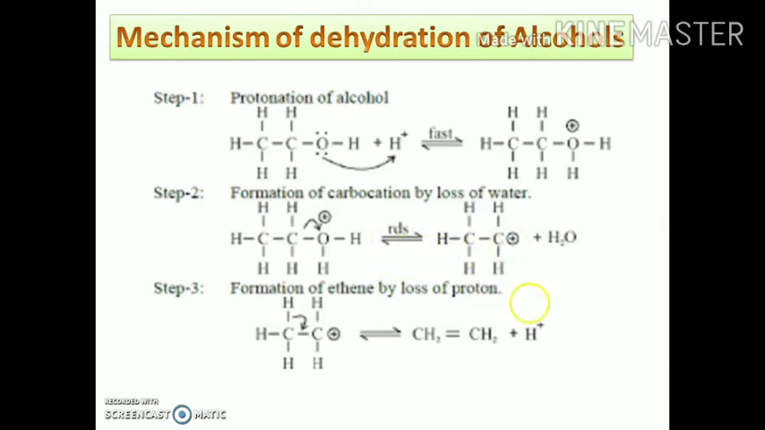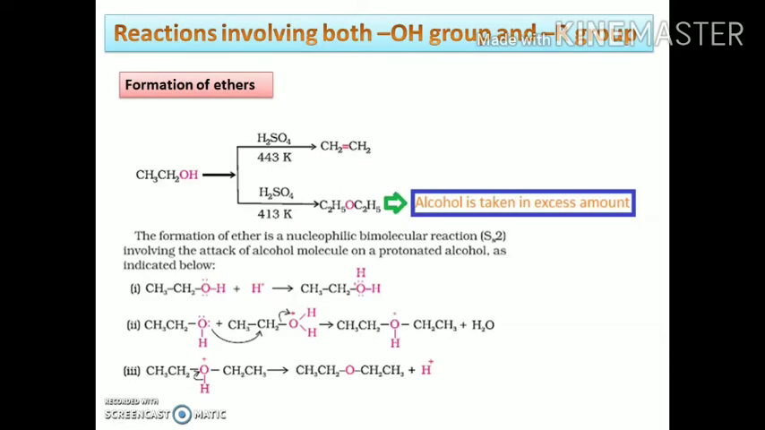In the next step, there is a loss of the proton from the beta carbon atom, and this shared pair of electrons gets shifted towards the carbon-carbon bond, and as a result the carbon-carbon double bond is formed along with the H positive ions. The second type of reaction that involves both the hydroxyl group and the alkyl group is the formation of ethers.